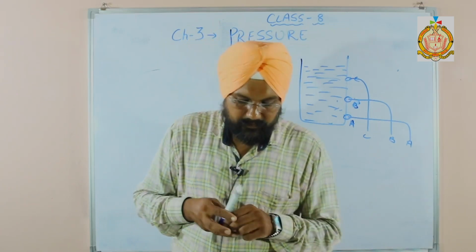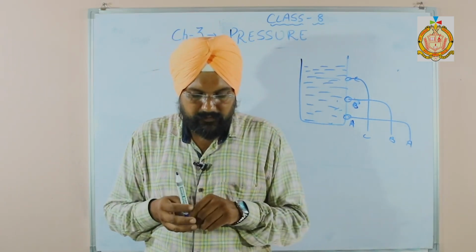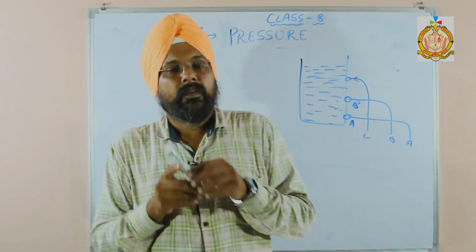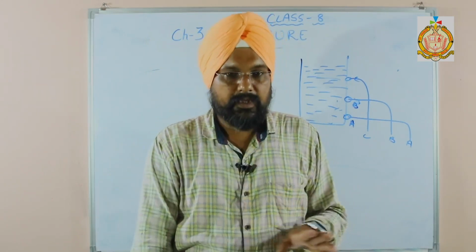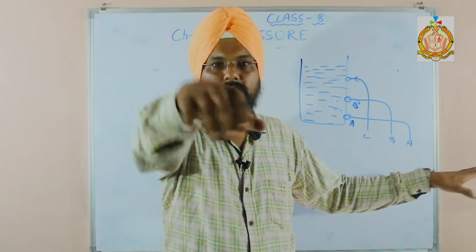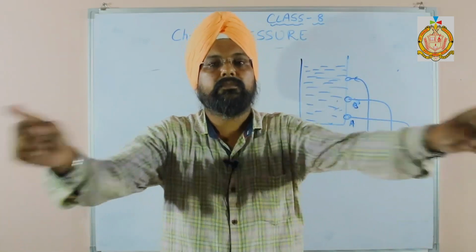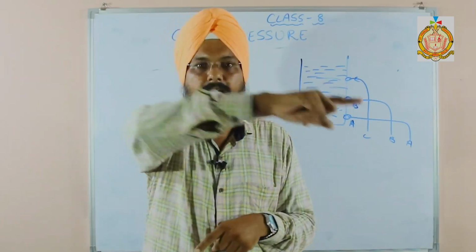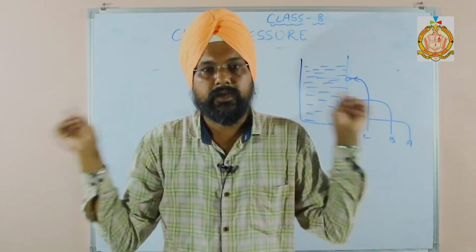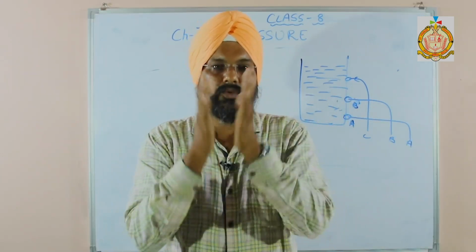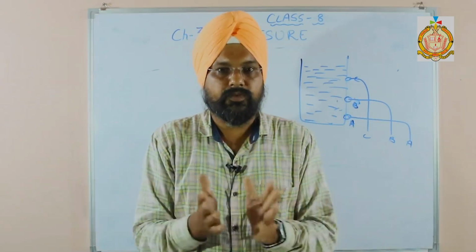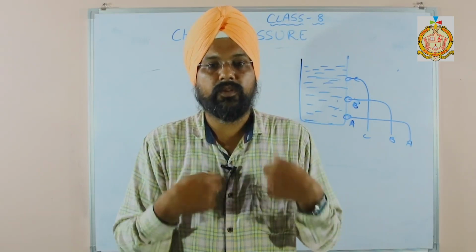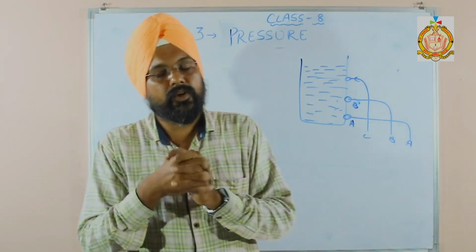In other words, the atmosphere causes pressure on the earth, called atmospheric pressure. See, nearby, in a meter scale, 1 meter this side, 1 meter front side and 1 meter back side, how many air molecules are there? Lakhs of air molecules are present nearby our body, though we are not aware of it. Why? Because our inside pressure, our blood pressure, is more than the outside pressure. That's why we are not aware.